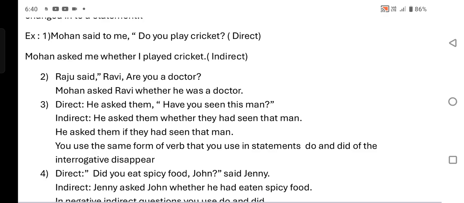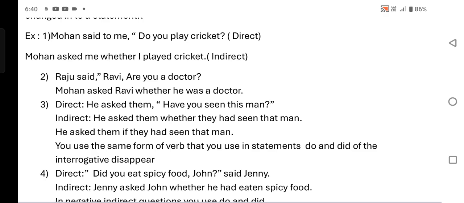One more example. He asked them, "Have you seen this man?" In indirect, he asked them, the comma and double inverted commas are removed, and whether or if is introduced. Have changes into had; simple present tense changes into simple past.